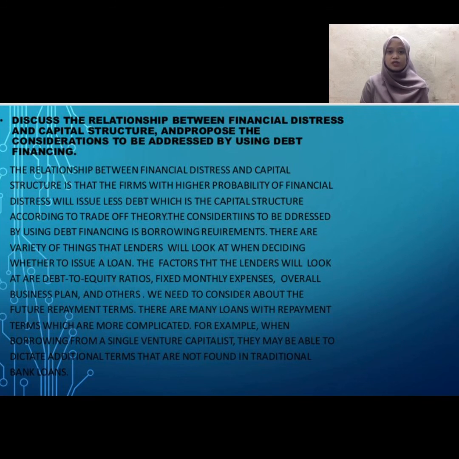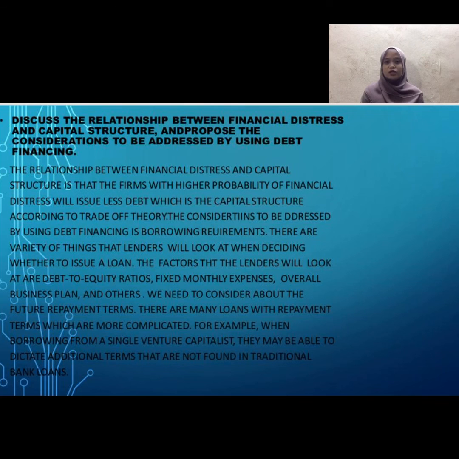Discuss the relationship between financial distress and capital structure and propose the considerations to be addressed when using debt financing. The relationship between financial distress and capital structure is that a firm with a higher probability of financial distress will issue less debt in its capital structure.